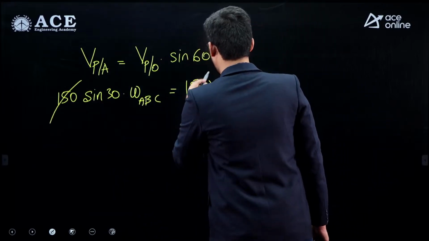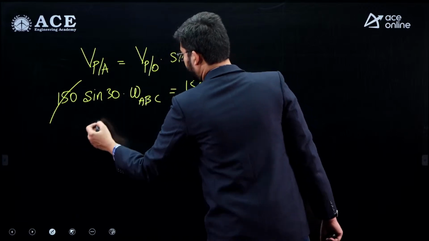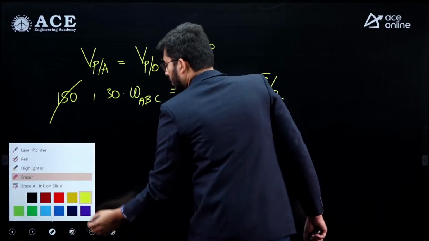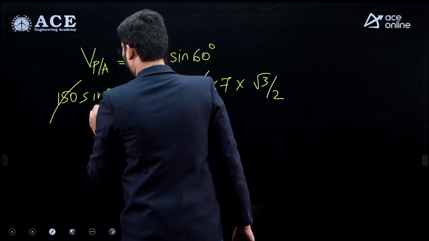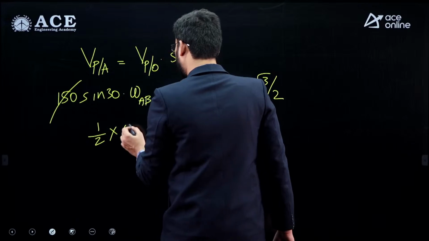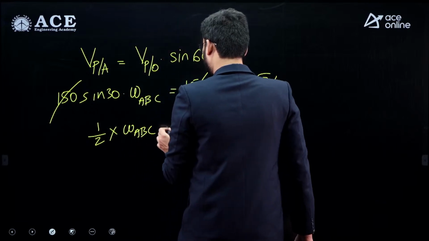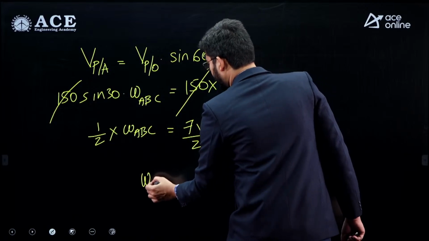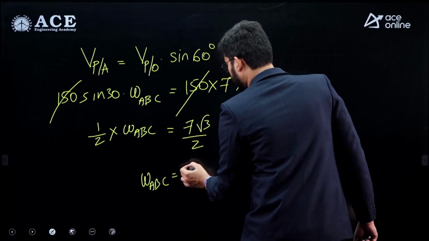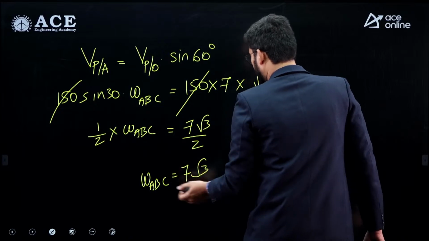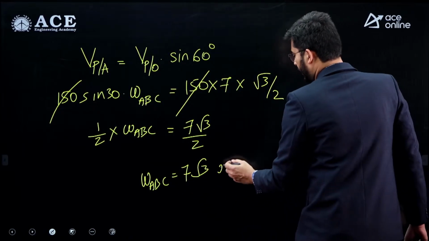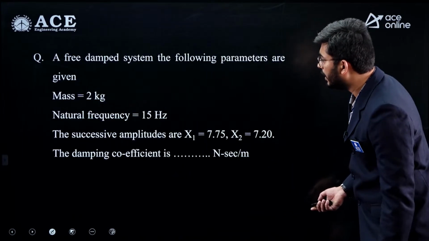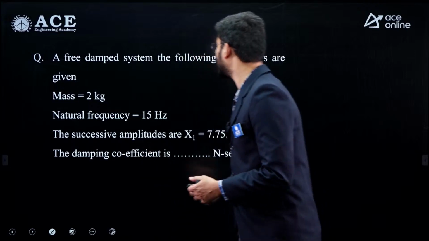So 150 will be cancelled, and sine 30 is 1 by 2. This is 1 by 2. So this is 1 by 2 into omega ABC is equal to 7 root 3 by 2. So omega ABC will be equal to 7 times root 3 guys, which is slightly greater than 12 radians per second, that would be the answer for this one. Okay, very simple question. And the next one is a free damped system.